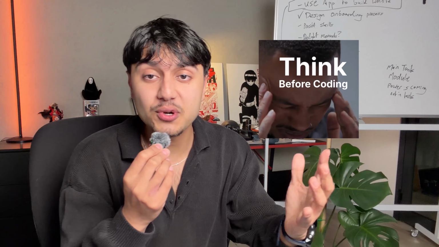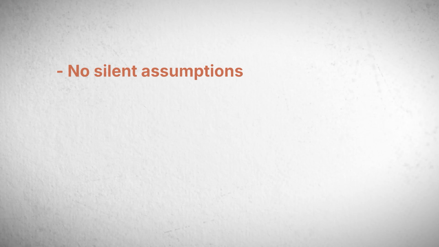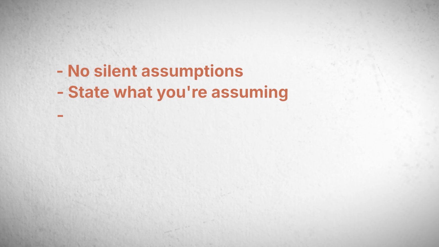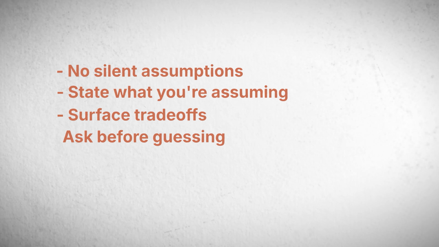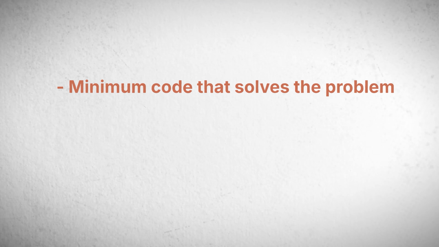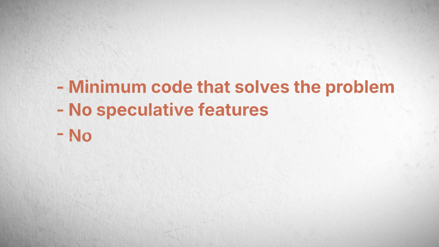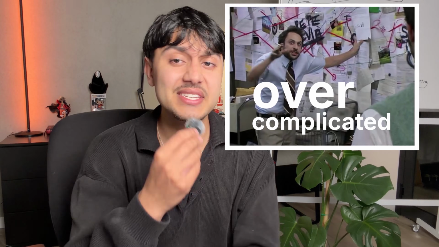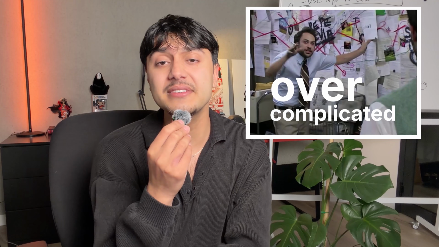Rule 1, think before coding. No silent assumptions. State what you're assuming. Surface trade-offs, ask before guessing. Push back when a simpler approach exists. Rule 2, simplicity first. Minimum code that solves the problem. No speculative features, no abstractions for single-use code. If a senior engineer would call it overcomplicated, simplify it.